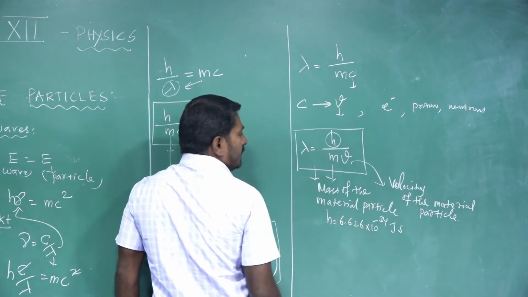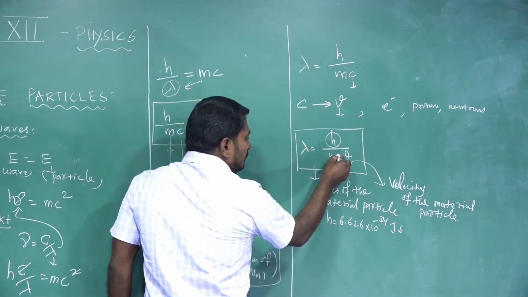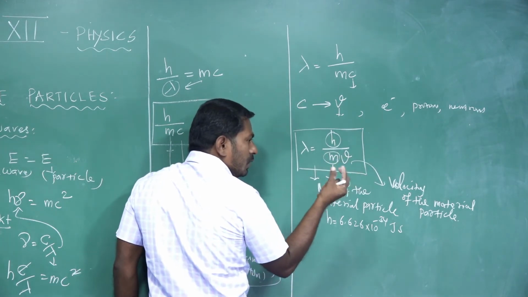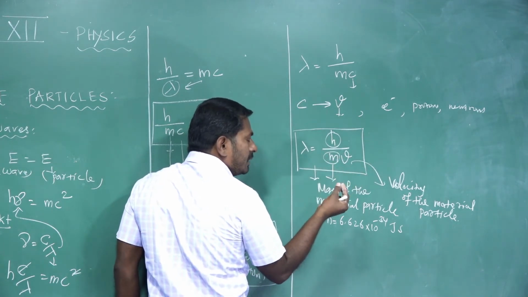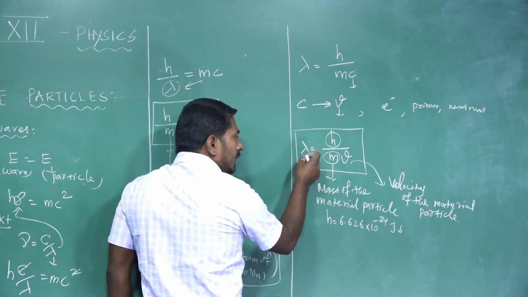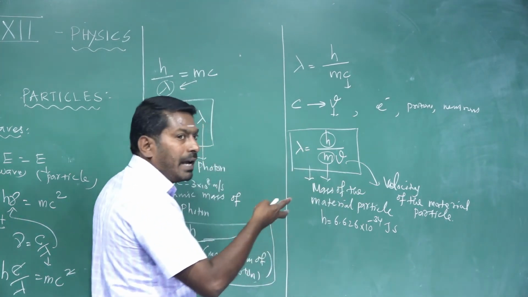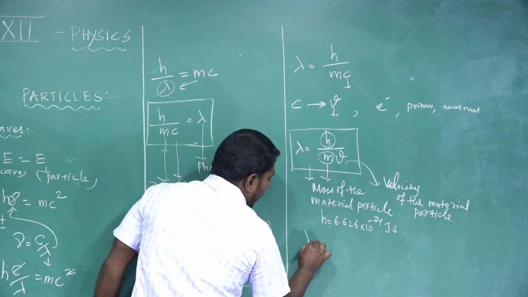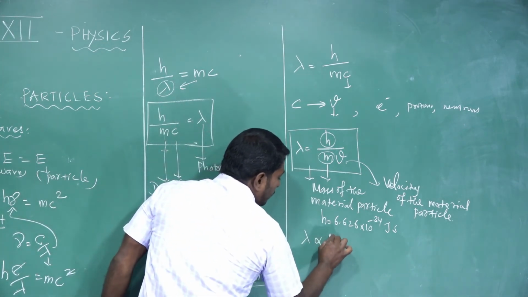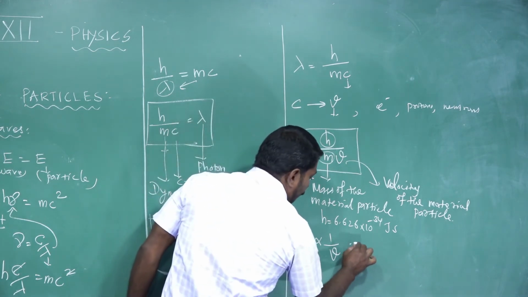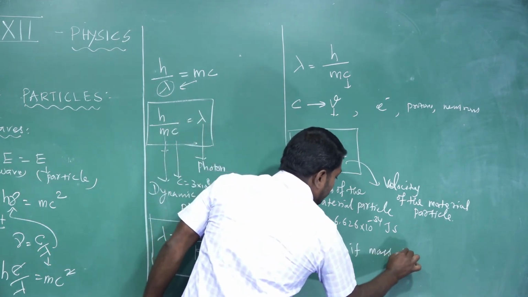Planck's constant is a constant value, and if the mass of the particle is constant, say I take one particle whose mass is constant, but it is thrown with different velocities, it is associated with different magnitudes of de Broglie wavelength or matter wavelength. So lambda is inversely proportional to the velocity of the material particle if mass is constant.